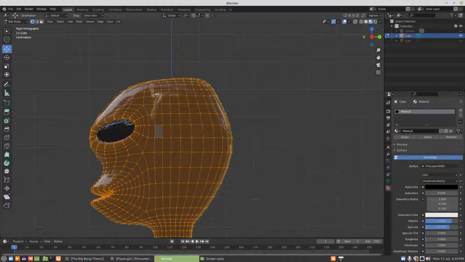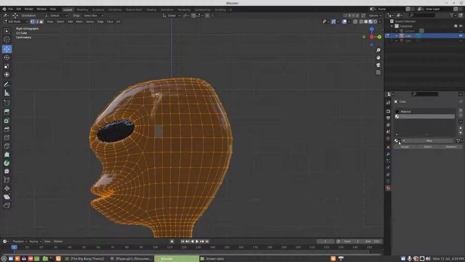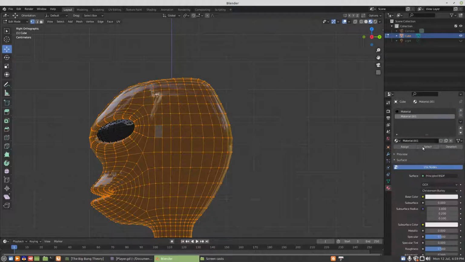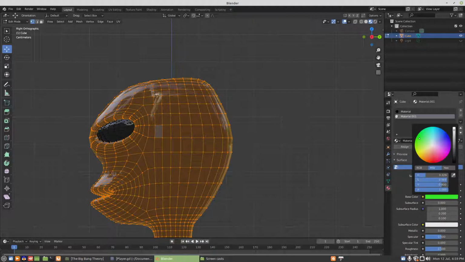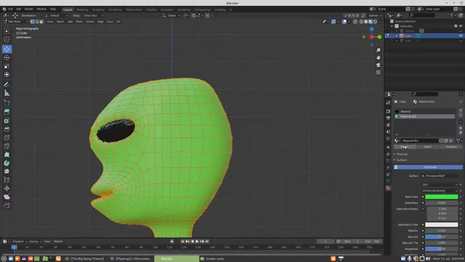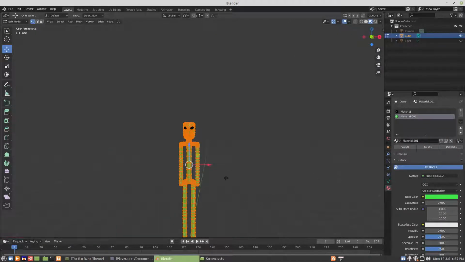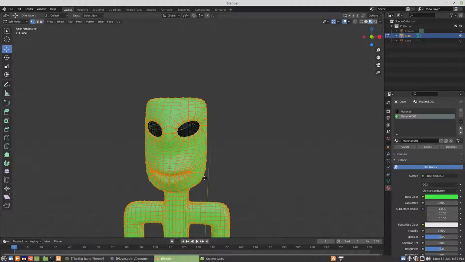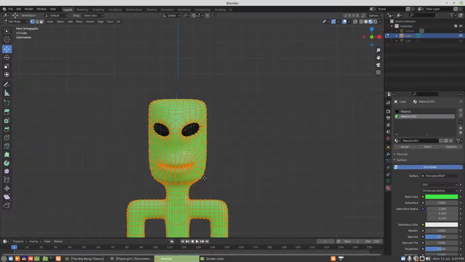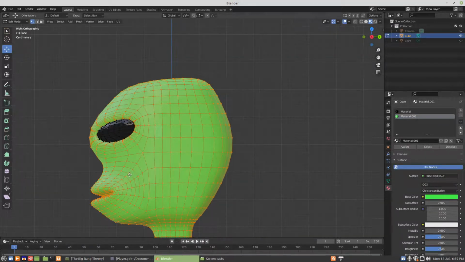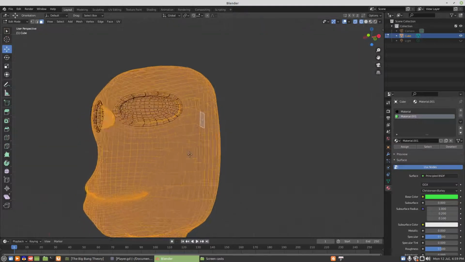Control I to invert the selection. We'll add a second material. We'll add a new material, and let's give it something in a bright green. So we'll assign that. And yeah, that's a little neon, but that might just work good for us.